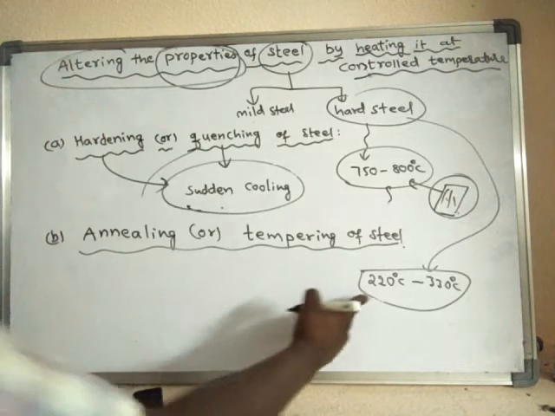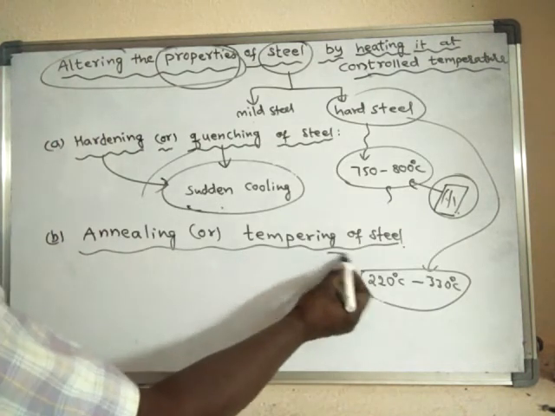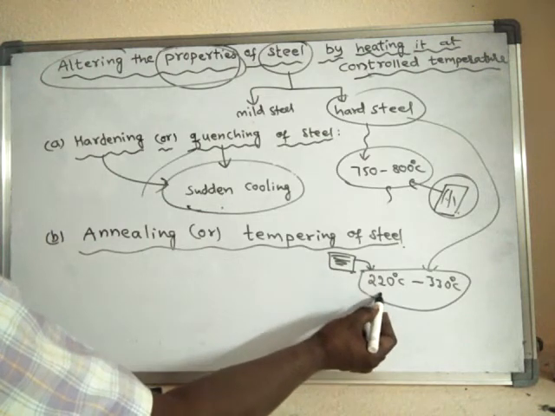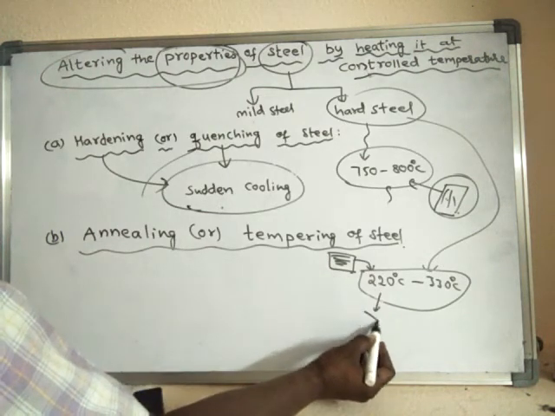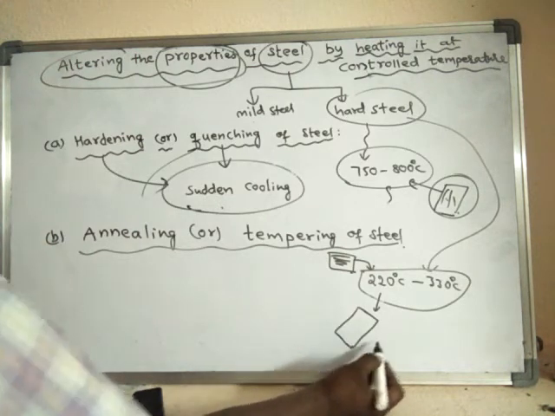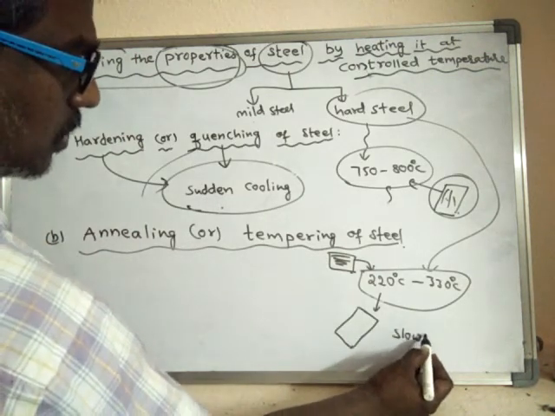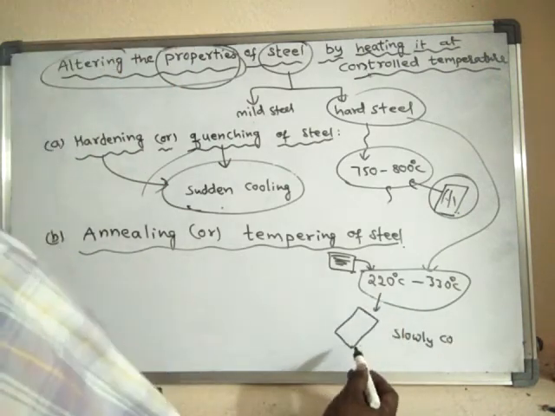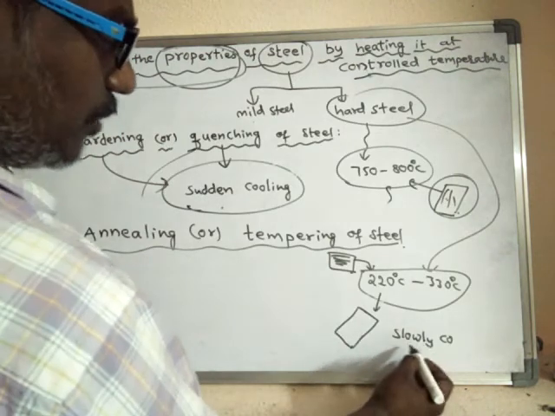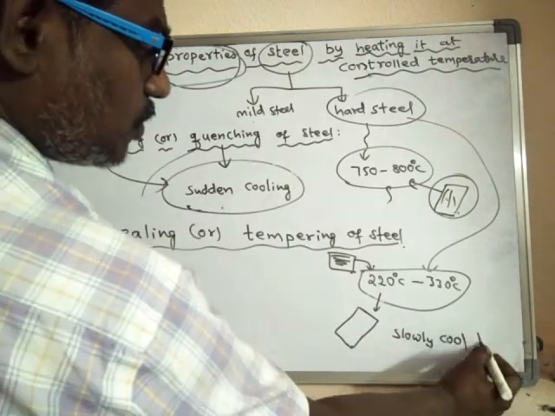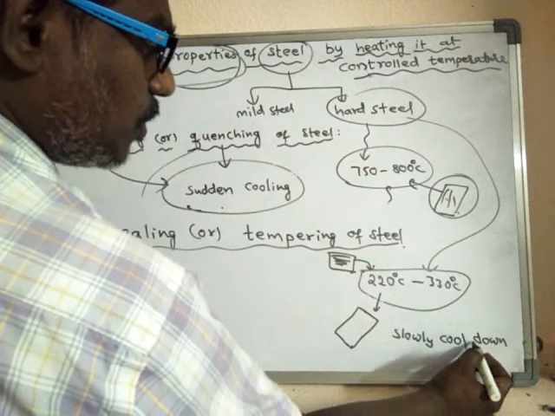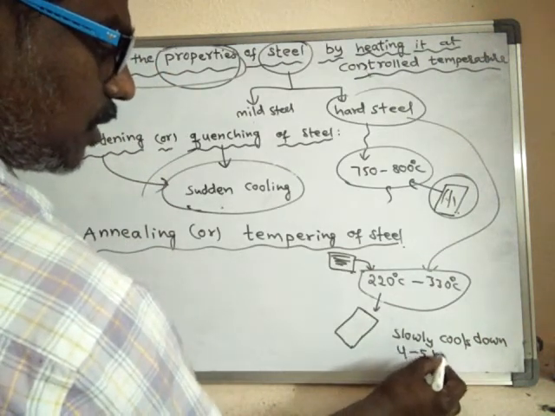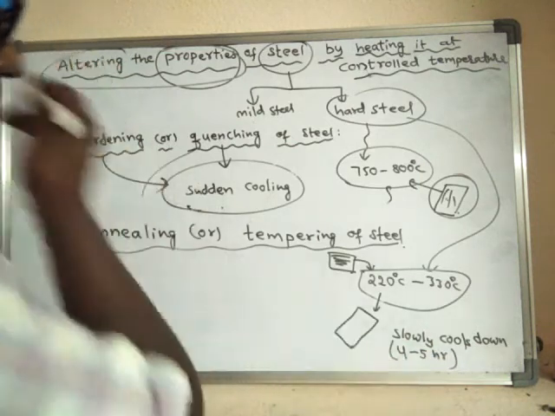After heating the hard steel to this temperature, we cool it slowly. We simply leave it so that it slowly cools down, and it takes around 4 to 5 hours.